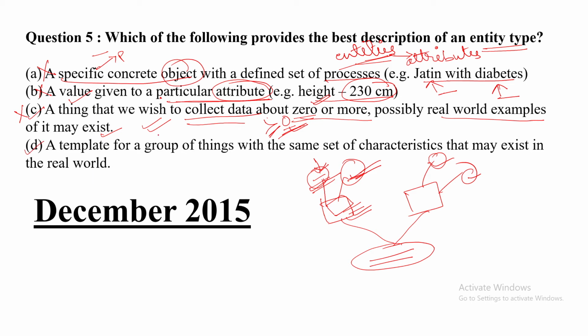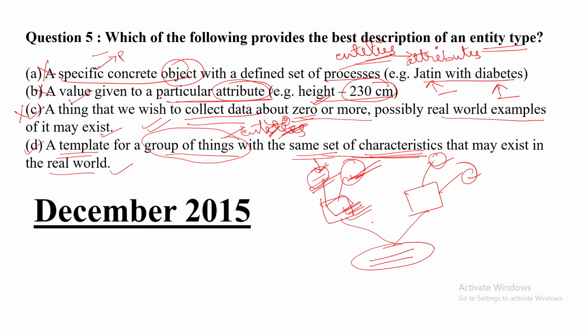Now we will check option D: a template for a group of things with the same set of characteristics that may exist in the real world. A template, that means entity type, for a group of things, that means a collection of entities, with the same set of characteristics, that means attributes. Characteristics are the features of a table that may exist in the real world.